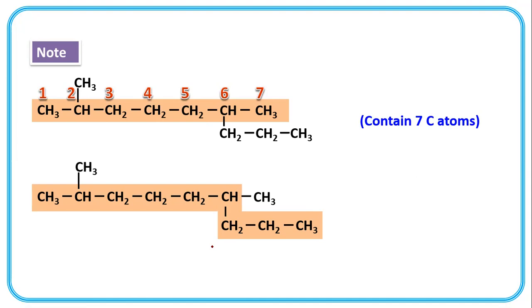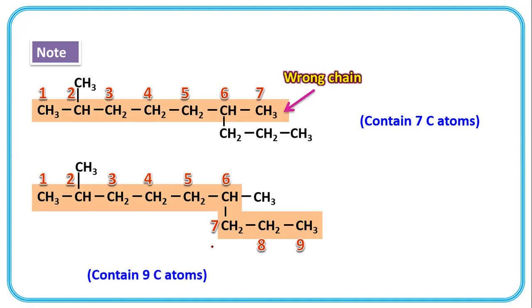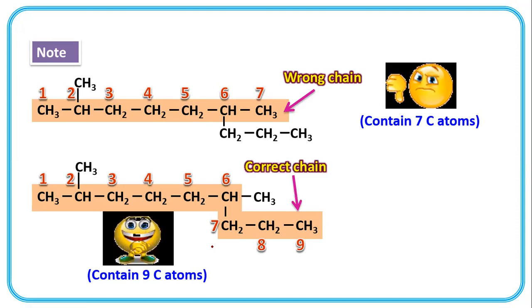So this is the second selection. In this second selection, first carbon, second, third, fourth, fifth, sixth, seventh, eighth, and ninth. So it contains 9 carbons. So this chain is the wrong chain and this is the correct chain in the selection of the longest chain.